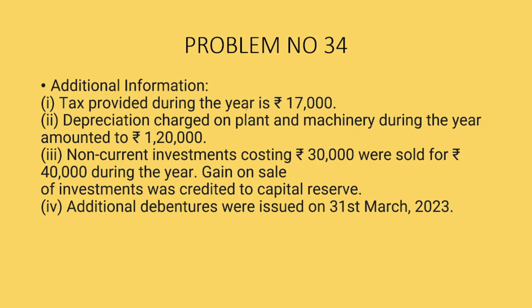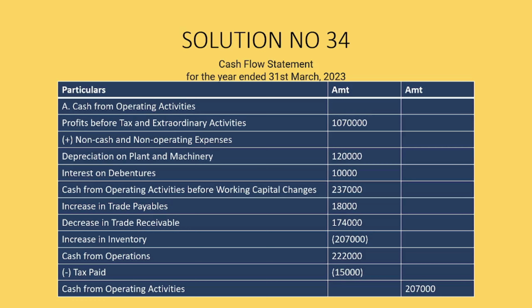Tax provided during the year is 17,000. Depreciation charged on plant and machinery during the year amounted to 1,20,000. Current investment costing rupees 30,000 was sold for 40,000. Gain on sale of investment was credited to the capital reserve, and additional debentures were issued on 31st of March 2023. Now, solution.